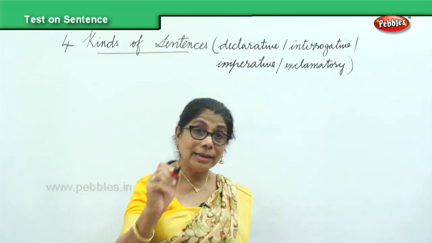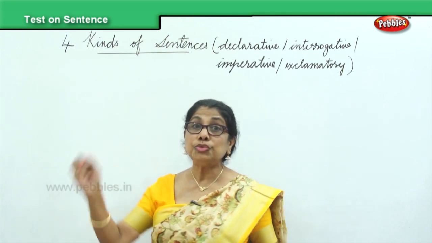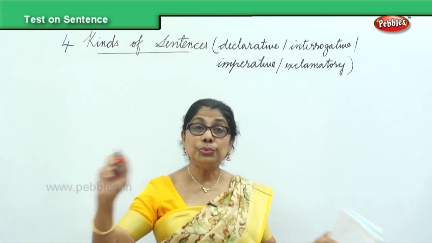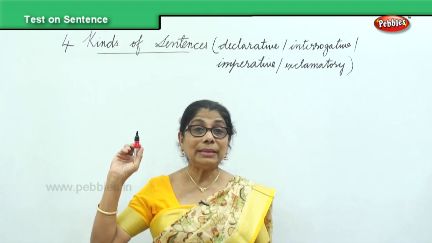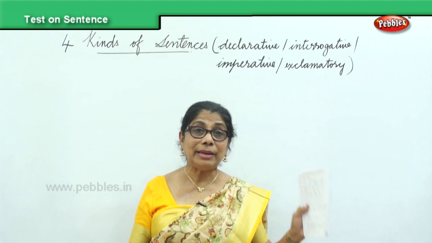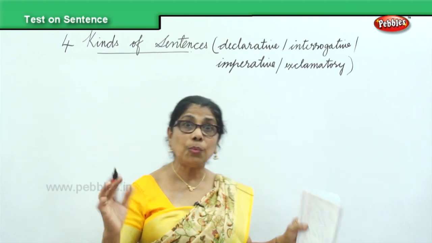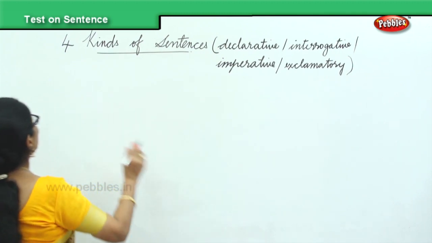What is a sentence? A group of words that make complete sense. I'm going to give you jumbled words. You find the sentence. You see that the sentence begins with a capital letter, ends with the full stop or exclamatory mark or a question mark, and also say what kind that is. So there is a lot of work now.